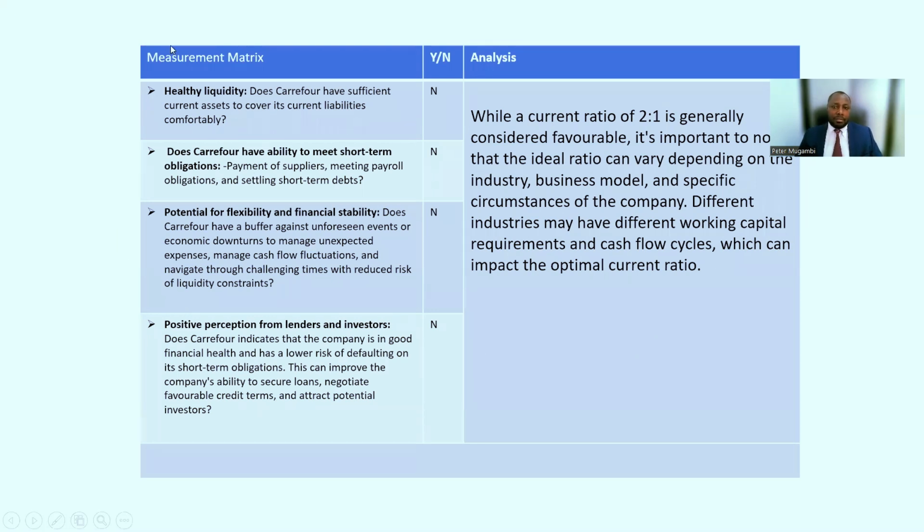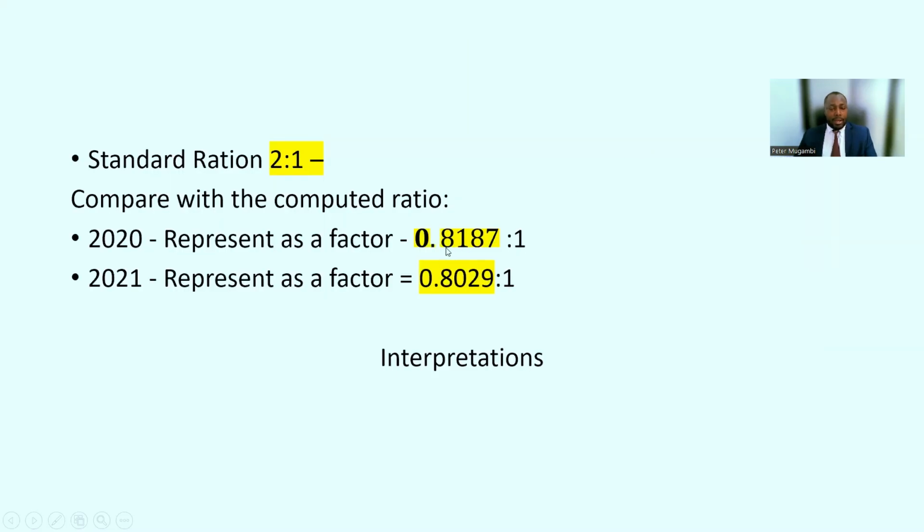So we, as an investor, as a manager, you have already now been able to extract this information. You have checked, and now you know the healthy liquidity. You can be able to answer this question. Does Carrefour have sufficient current assets to cover its current liabilities comfortably? The answer is no. Why? Because if it did, then we should be having a ratio which is closer to 2:1. However, when we look back here, their ratio is even below 1.